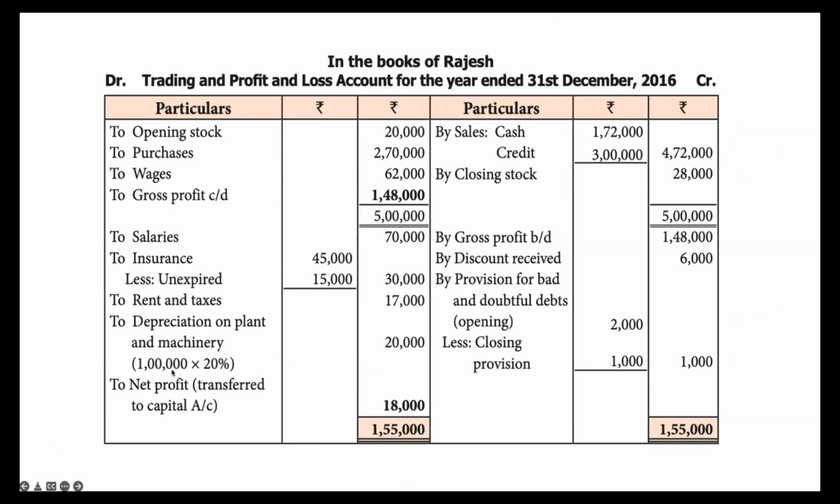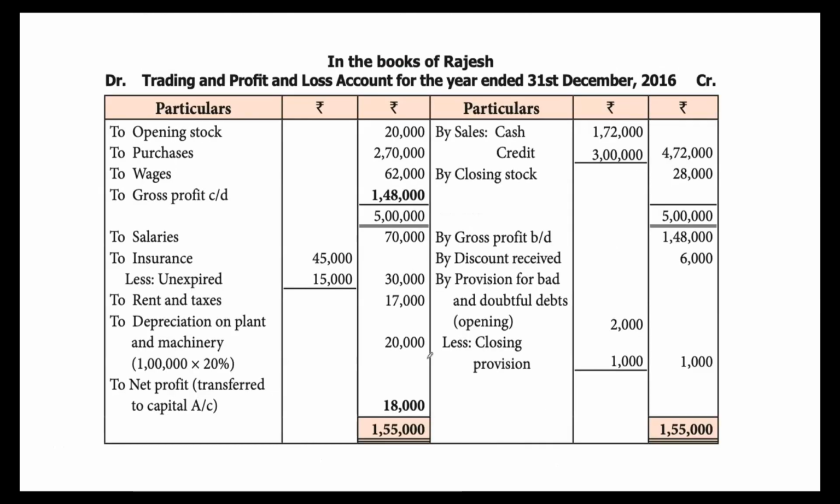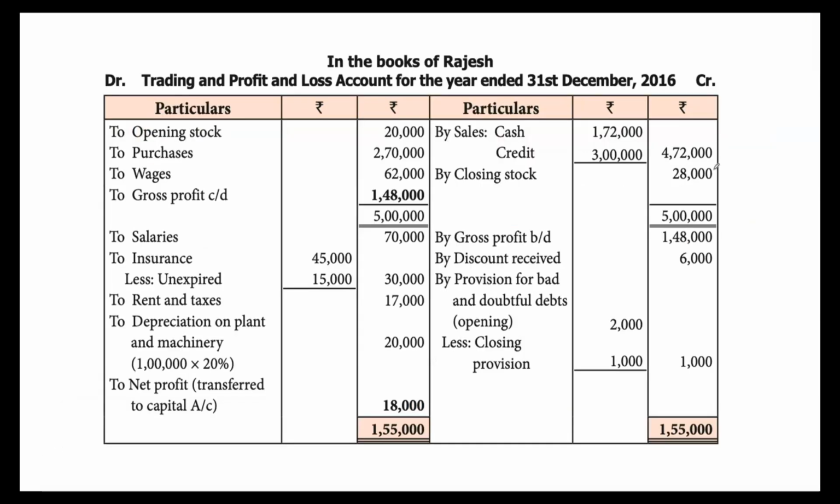That is closing stock. It is given as the first adjustment. Stock on 31st December is 28,000. So this will appear in credit of the trading account and balance sheet asset side. So in trading account credit side, by closing stock 28,000, and in balance sheet asset side, stock in trade or closing stock 28,000. So look at this. On the credit side, you have 4,72,000 plus 28,000. So the total is 5 lakhs.